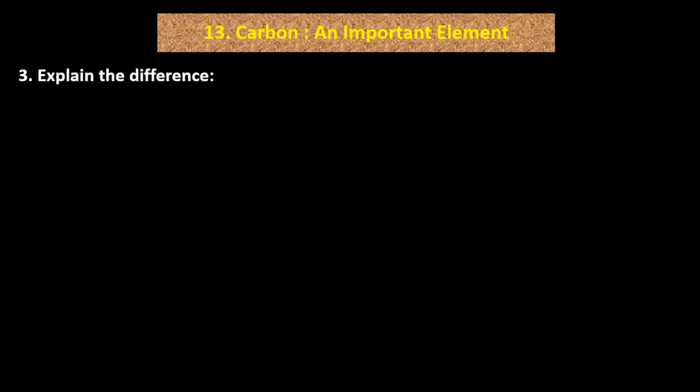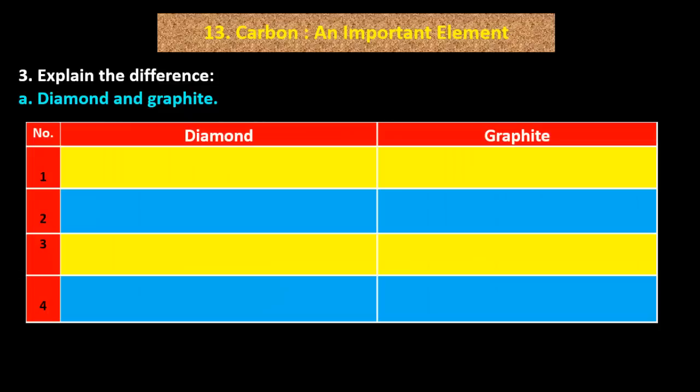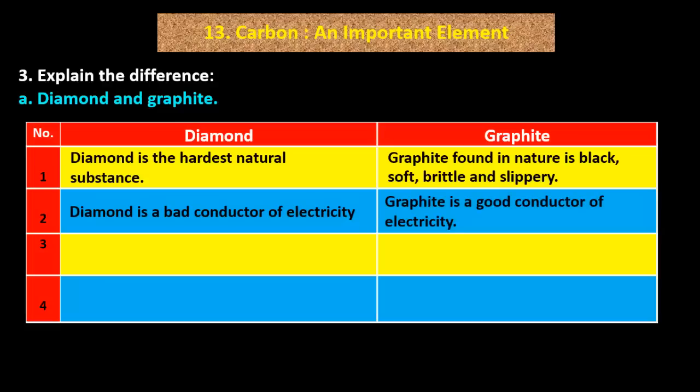Dear students, question number 3, explain the difference. A. Diamond and graphite. 1. Diamond is the hardest natural substance. Graphite found in nature is black, soft, brittle and slippery. 2. Diamond is a bad conductor of electricity. Graphite is a good conductor of electricity.